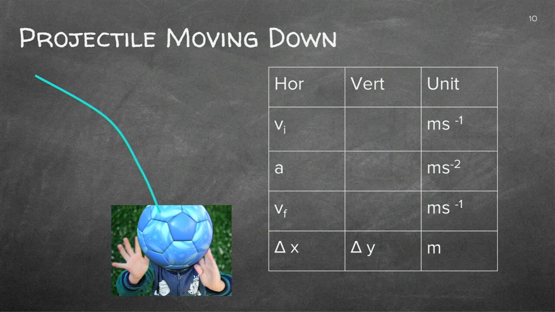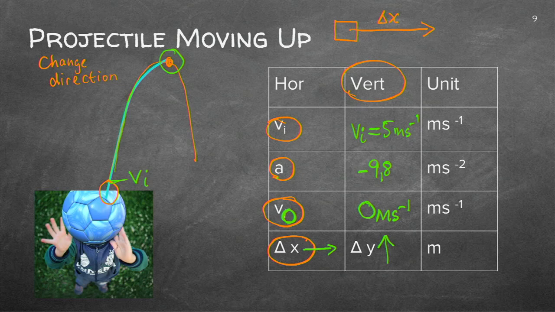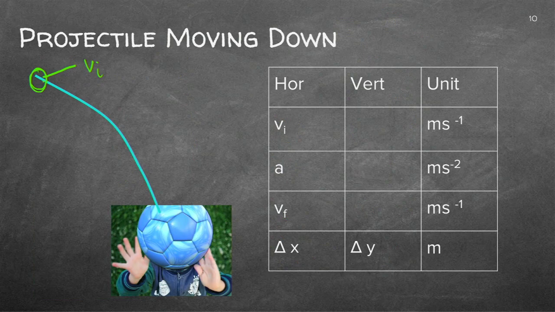Right, let's have a look at it coming down. So this ball is coming down from that point there. Remember, it changed direction. What will the initial velocity be there? Now let's quickly have a look what we said here. Here we said the velocity here at the end will be 0. Nothing changed here, so this initial will be 0. And it will be accelerating downward with what?